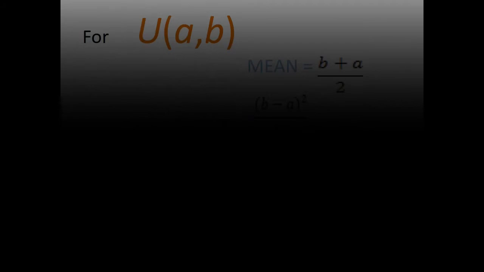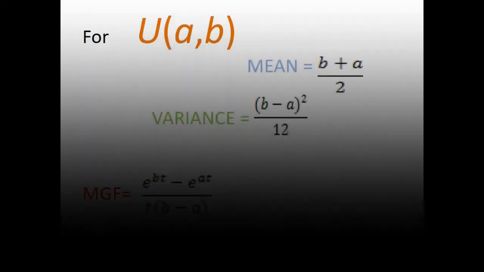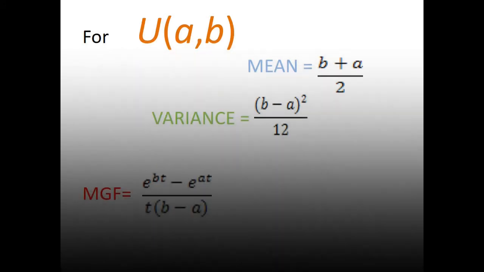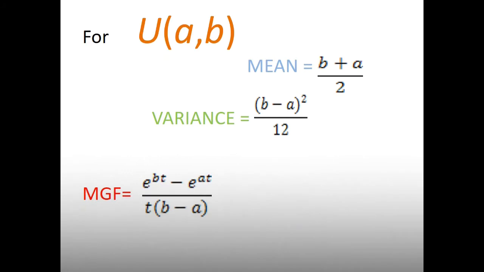For the uniform distribution in the interval (a, b), the mean is (b + a)/2, the variance is (b − a)² / 12, and the MGF is (e^(bt) − e^(at)) / (t(b − a)).